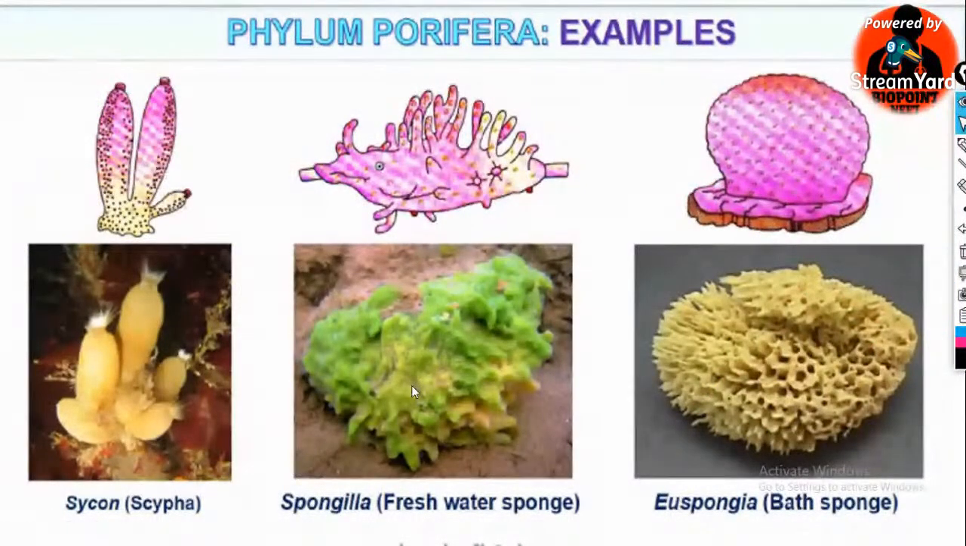Some examples of sponges are Sycon, Spongilla, and Euspongia. Scypha is the same as Sycon. The freshwater sponge is Spongilla, and the bath sponge is Euspongia.